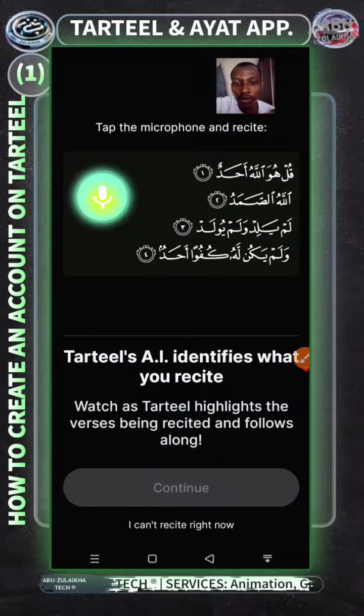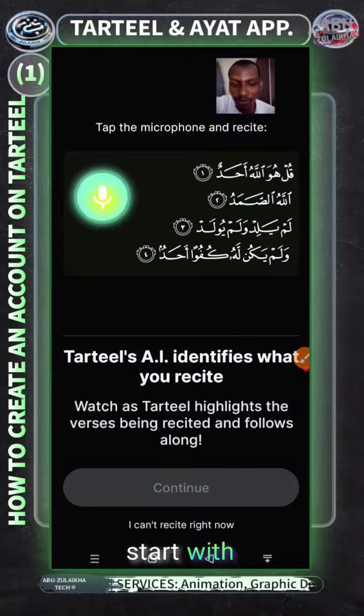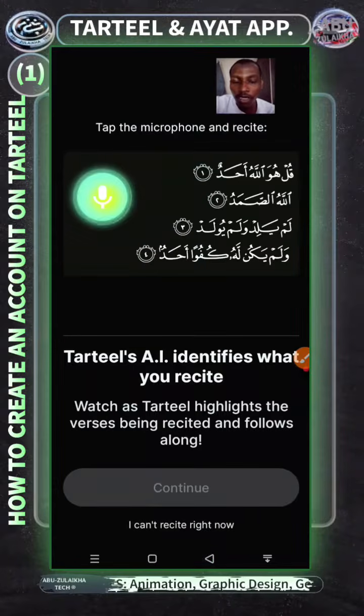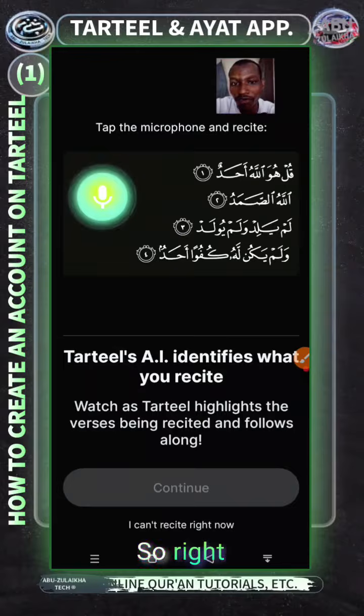Since basmala and isti'adha is not there, I'm going to start with that. أعوذ بالله من الشيطان الرجيم بسم الله الرحمن الرحيم. And once you've made a mistake, it's going to show you. So right from here, let's start.